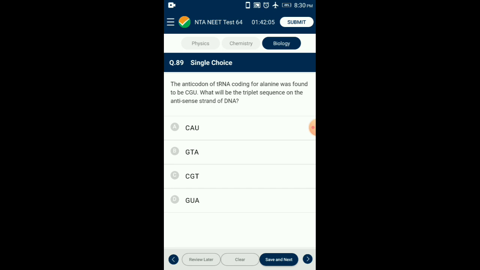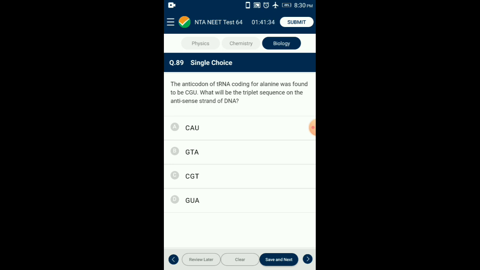Question number 89. The anticodon of tRNA coding for alanine was found to be GGU. What will be the triplet sequence on the antisense strand of DNA? Anticodon is the triplet found on tRNA, which is complementary to mRNA, and the mRNA is complementary to the template, that is the antisense DNA strand used in transcription.